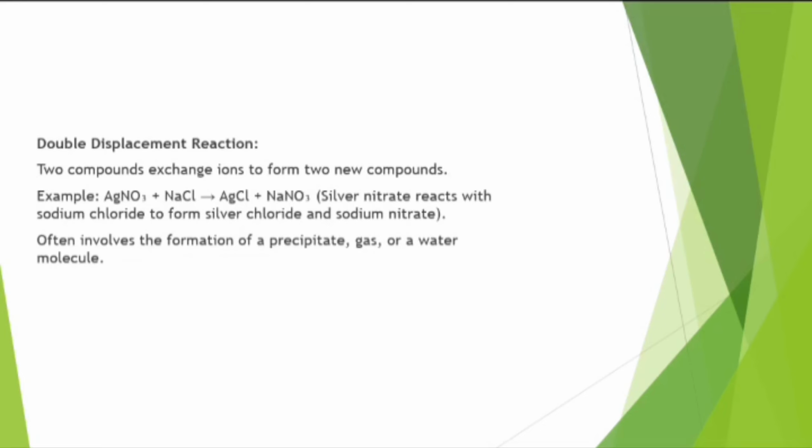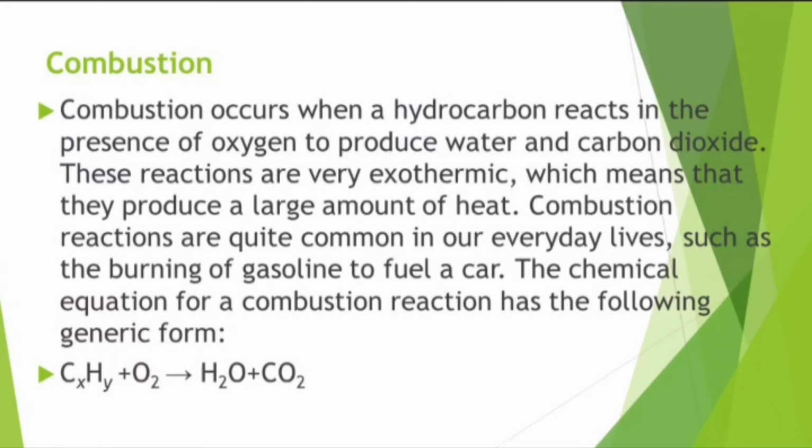Double displacement reaction: two compounds exchange ions to form two new compounds. It's simple. Silver nitrate reacts with sodium chloride to form silver chloride and sodium nitrate. It often involves the formation of a precipitate, gas or water molecule.